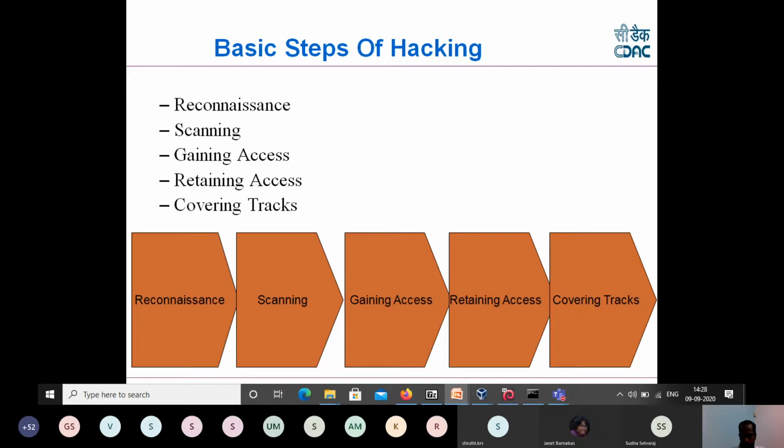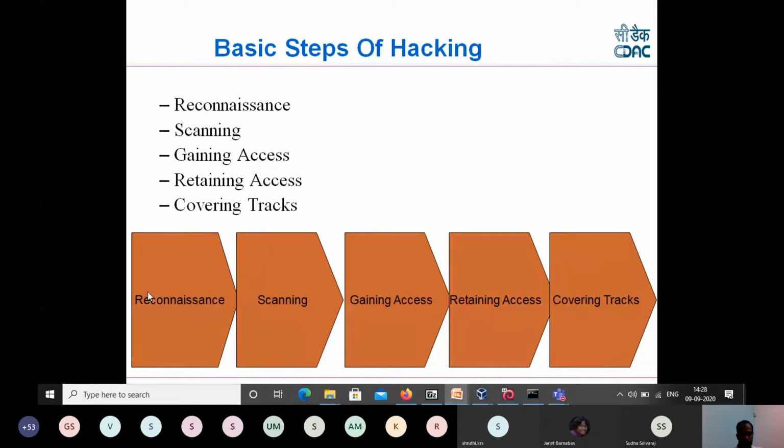So this is one context we discuss before starting the session, because there are multiple tools in Kali Linux which can be used for different malicious activities also. In any hacking or analysis, these are the common stages people will mention: reconnaissance, scanning, gaining access, retaining access, and covering tracks.